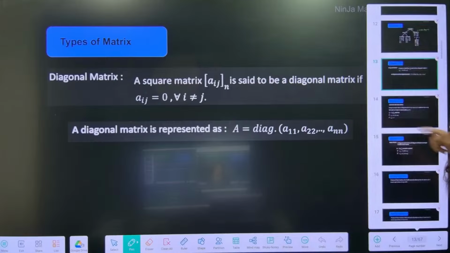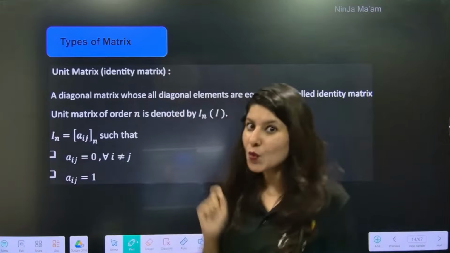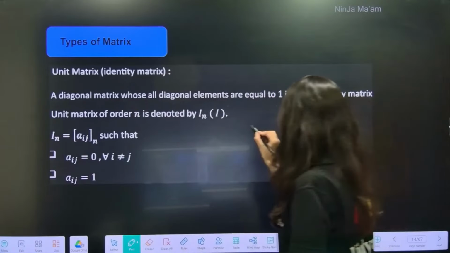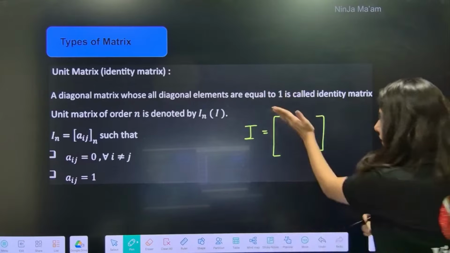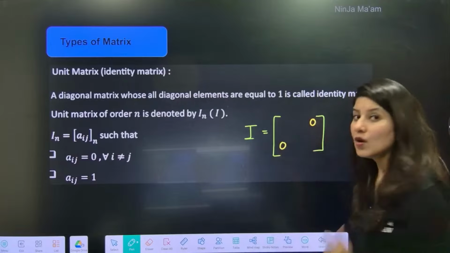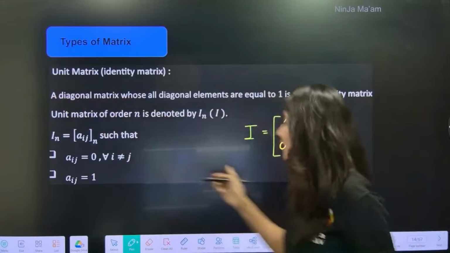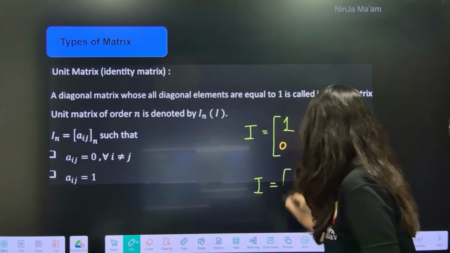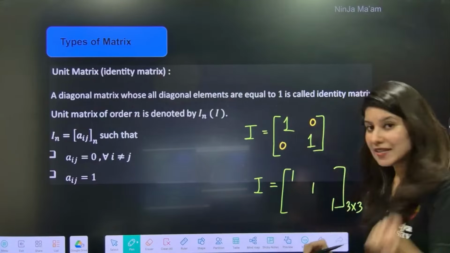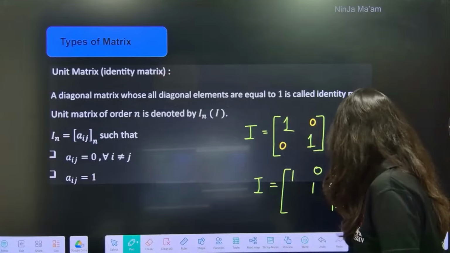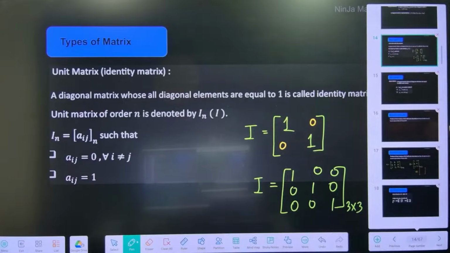Okay. Now one more matrix which is very important, absolutely important, and we are going to heavily use this, which is the unit matrix or identity matrix. Identity matrix is actually a square matrix. Suppose 2 cross 2. So this is the diagonal. So non-diagonal elements are 0 and the diagonal elements are unity, that is 1. Suppose I have to write a square matrix of order 3 cross 3. So now the diagonal elements will be 1 specifically and the non-diagonal elements will be 0. Okay, right? Getting it? Understood.